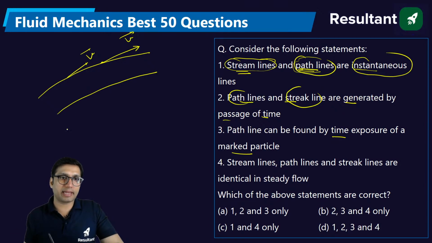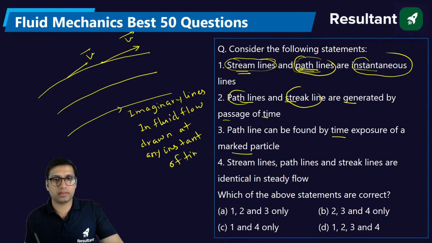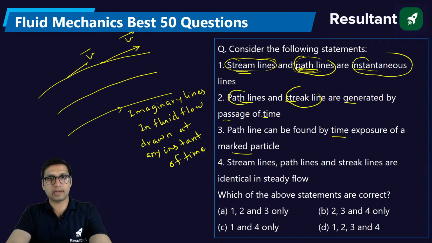These are imaginary lines in the fluid flow, drawn at any instant of time. Okay, so is this also instantaneous line like other lines?